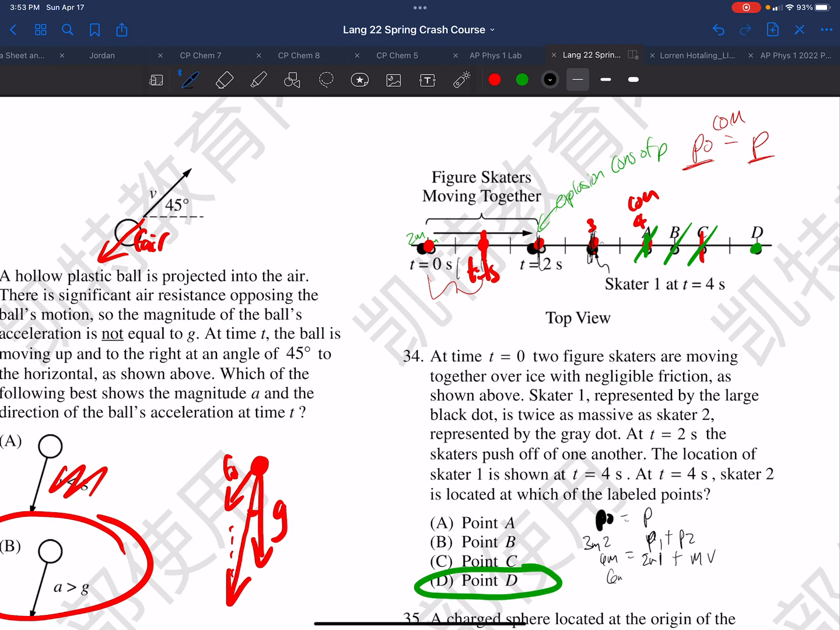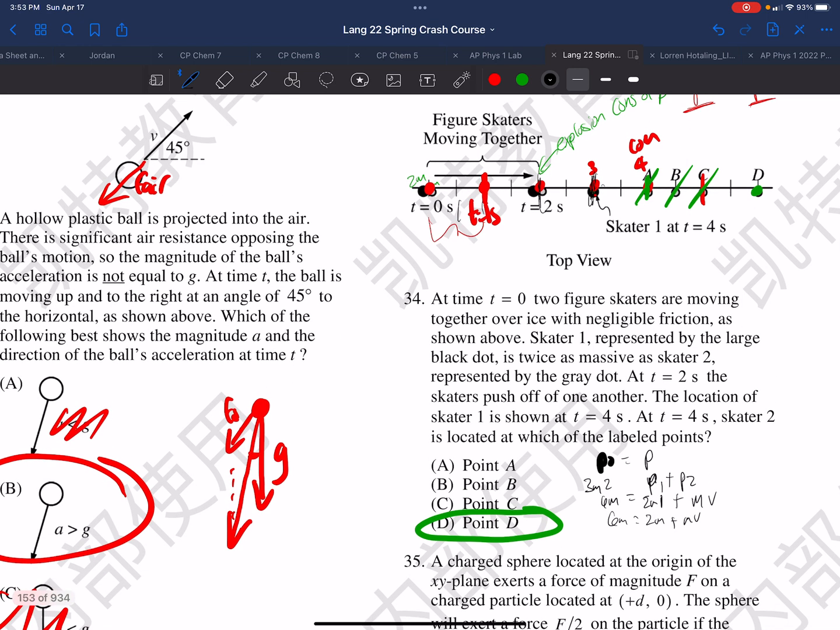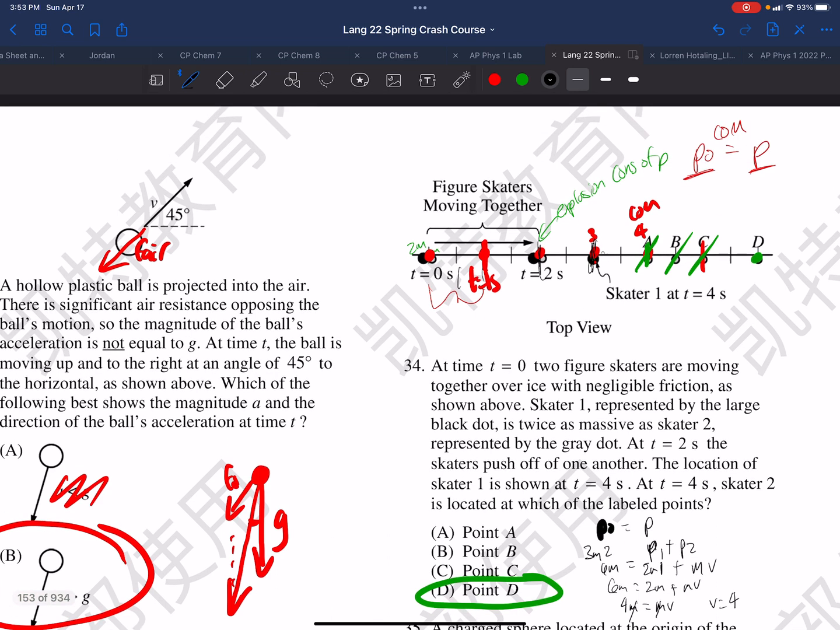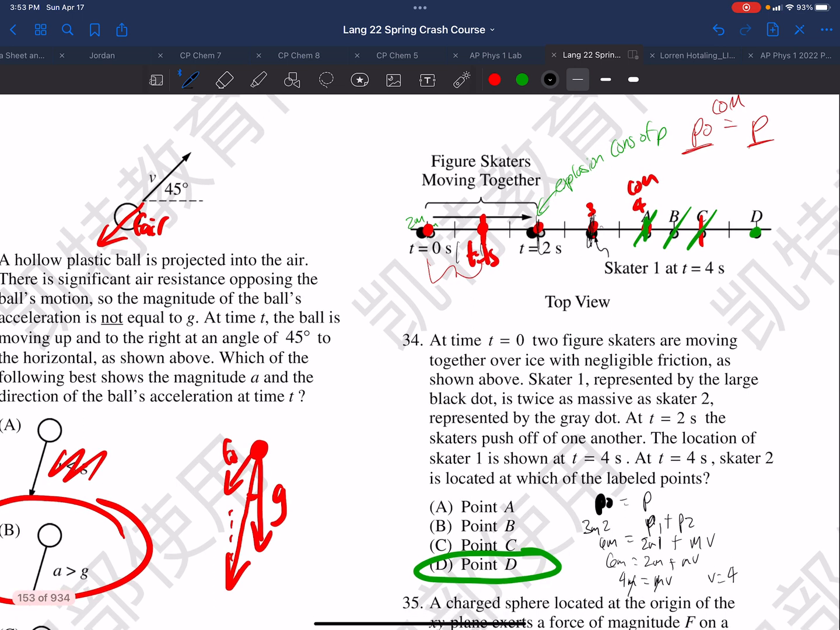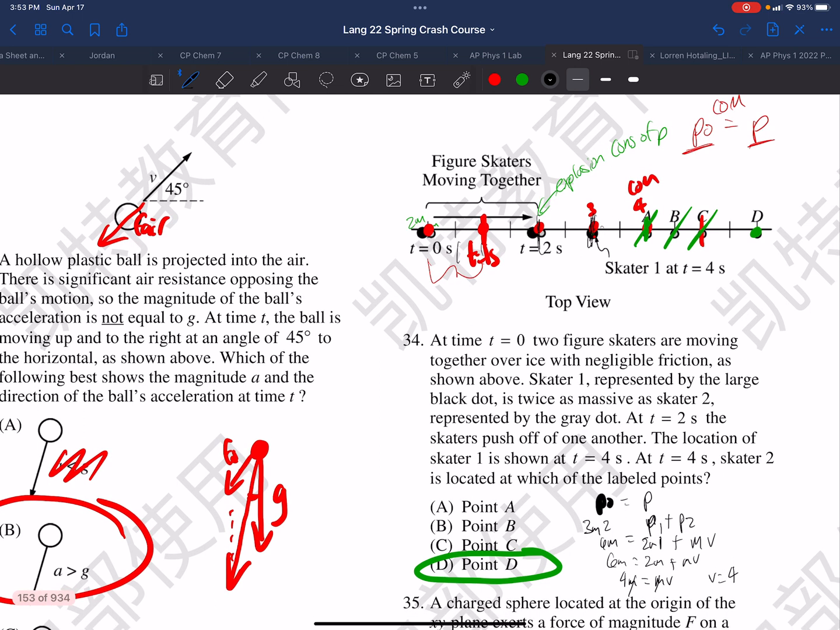Well, we have 6m equals 2m plus mv. So that gives us 4m equals mv. Dividing both sides by m, we're left with v equals 4. So if it traveled 4 units per second, it would go 1, 2, 3, 4. And the second, 1, 2, 3, 4. So there are two discrete ways to solve this problem, one conceptually and one mathematically.